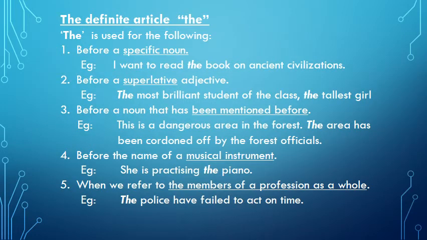We have learnt the uses of the indefinite articles a and an. Now let's learn the uses of the definite article the. The is used for the following. Number 1. Before a specific noun. Remember children, a and an were used before any noun, not a specific noun. But the is used before a very specific noun.